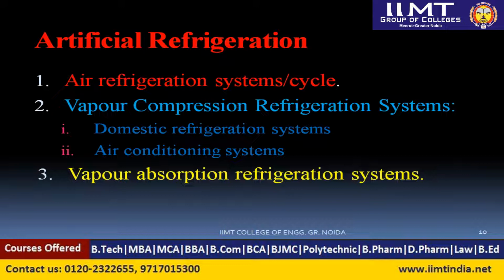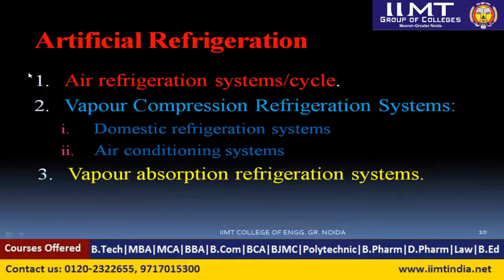In that we have the domestic refrigeration system and the air conditioning unit, because the domestic refrigerator or fridge we use at home is based on the vapor compression refrigeration system, and the AC we use in our house is also based on it, in most cases, 90 to 95%. Some air conditioning units might be based on the vapor absorption refrigeration system, where air conditioning can be done with the help of solar energy. In that system, the cycle is the vapor absorption refrigeration system.